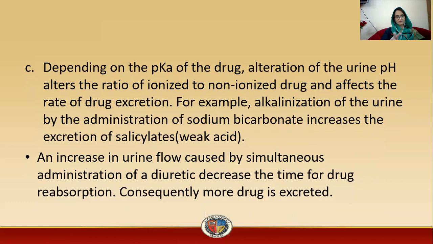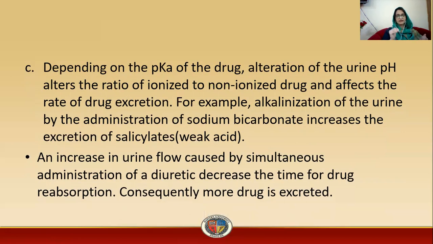So pH is a very important factor, as I told you: acidic urine promotes the excretion of basic drugs, and basic urine promotes the excretion of acidic drugs. It affects the rate of drug excretion. For example, alkalinization of the urine by administration of sodium bicarbonate increases the excretion of salicylate, which is a weak acid. An increase in urine flow caused by simultaneous administration of a diuretic decreases the time for drug reabsorption, and consequently more drug is excreted.